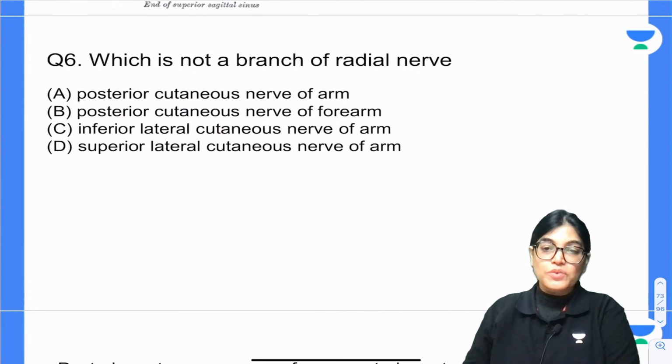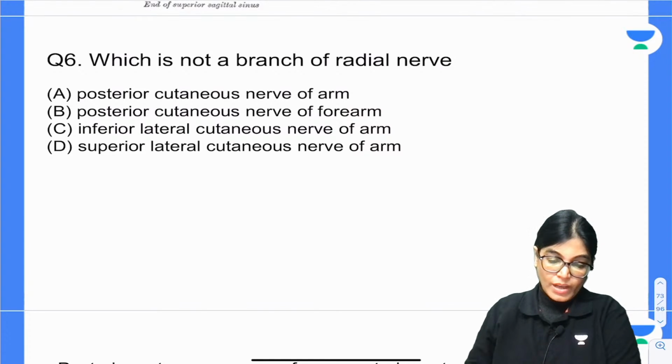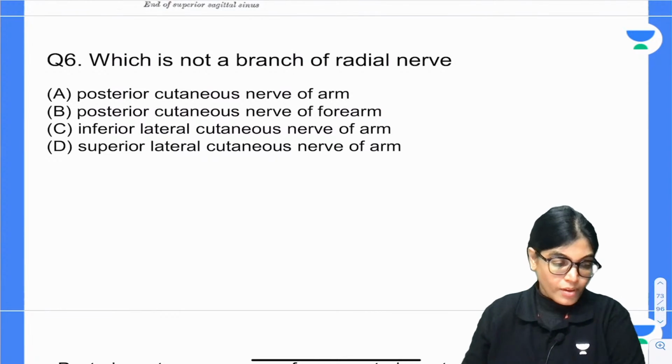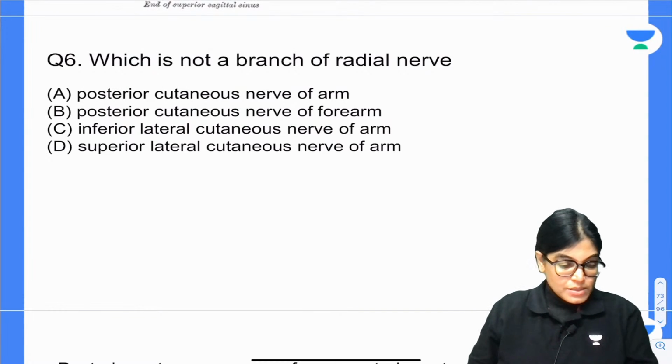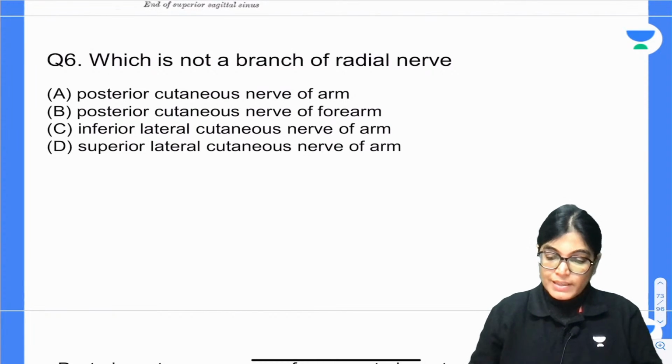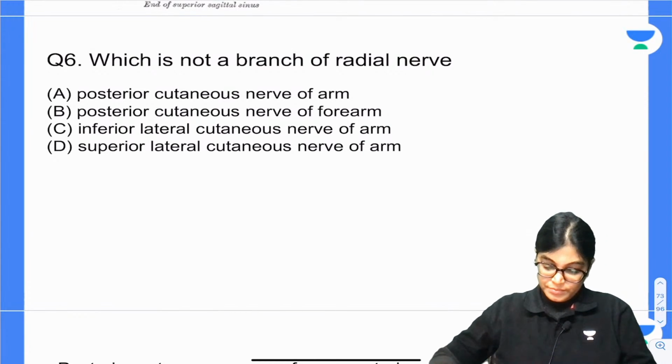Question number 6. Which of the following is not a branch of radial nerve? So yes, your time starts now. You will be provided with 30 seconds. Mark the correct answer. Not a branch of radial nerve.